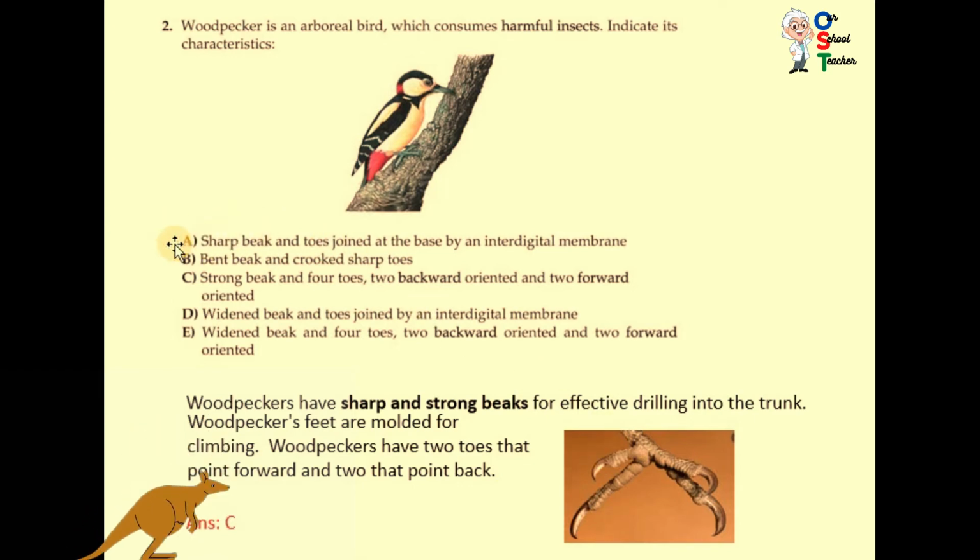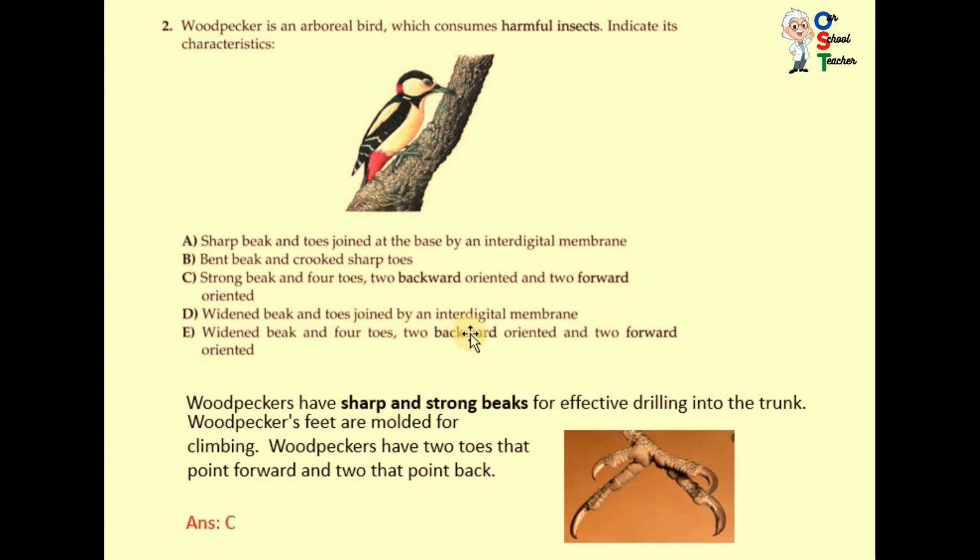So read option A. Sharp beak and toes joined at the base by an interdigital membrane. Actually, they are not animals that live in water, so they have no interdigital membrane. So A is incorrect. Bent beak, no, there is no bent beak. Second, B is incorrect. C, just look at C. Strong beak and 4 toes. Yes, strong beak and 4 toes, 2 backward oriented and 2 forward. That is correct. Just read the other options as well.